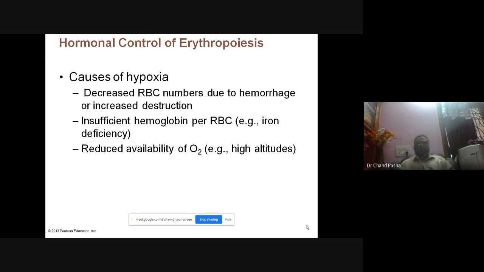And sometimes it could be insufficient hemoglobin per RBC. See, in one RBC, I told you millions of hemoglobins are there. If suppose RBC is there, but a sufficient amount of hemoglobin is not there, that happens because of iron deficiency. That also leads to hypoxia. And the reduced availability of oxygen, that I told you, in high altitude situations like hilly areas, also leads to it.